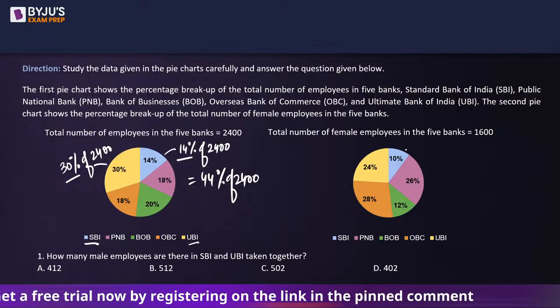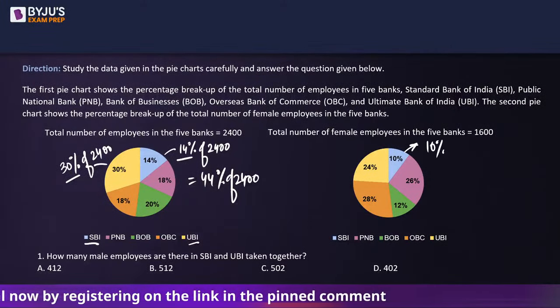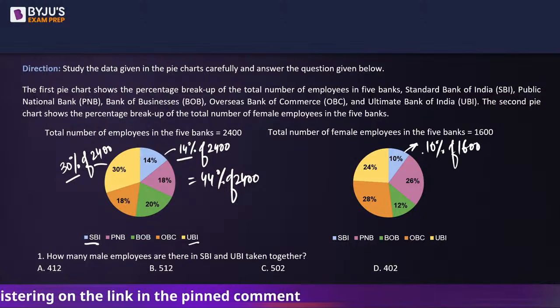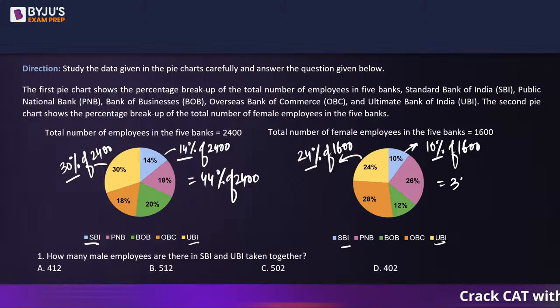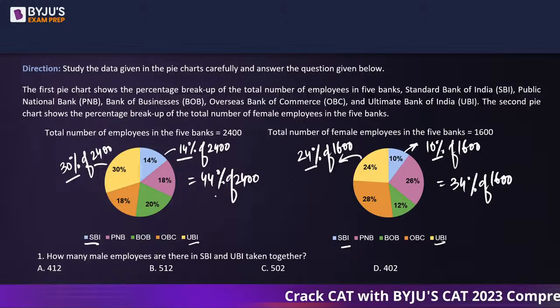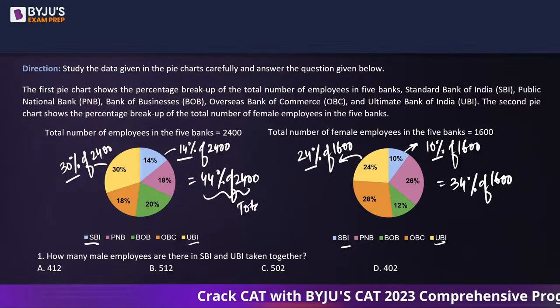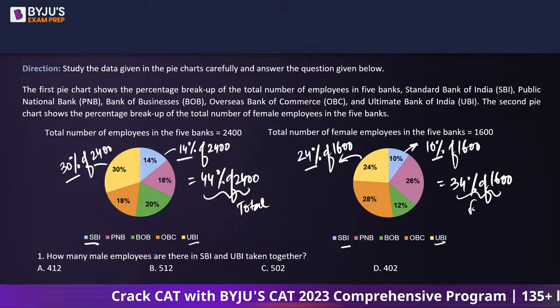Similarly, if you look at female employees, SBI is going to be 10% of 1600, and UBI is going to be 24% of 1600. So the total is going to be 34% of 1600. So these are total employees. These are all the female employees.